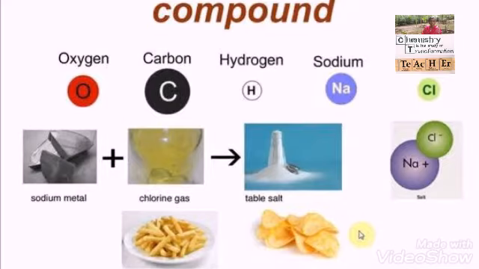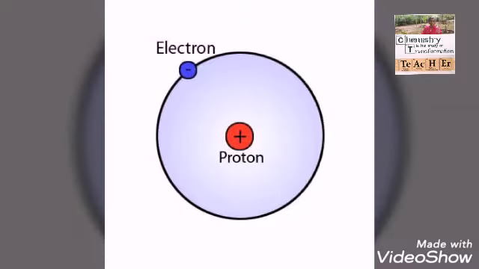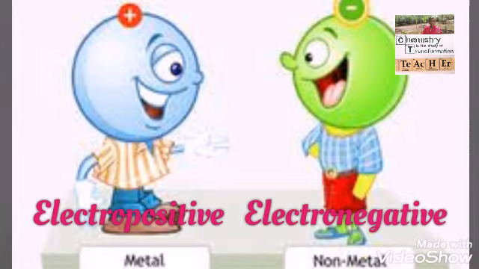Each element has a unique number of electrons present inside its atom. For example, hydrogen has 1, oxygen has 8 electrons, sodium has 11 electrons and chlorine has 17 electrons. Some of these elements during compound formation try to donate their extra electron and some of the elements accept that electron, and they both stay together as a stable compound. Such type of element that donates its electron to attain stable configuration becomes positively charged. These elements that are electropositive in nature by losing their electron are called metals.